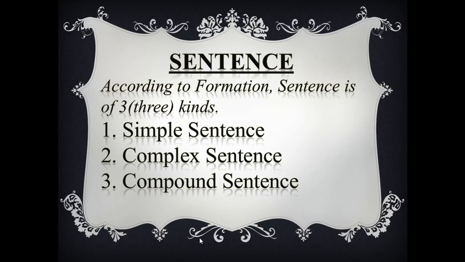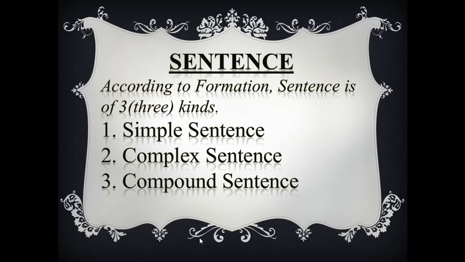A complex sentence is really very easy to trace. When you find a subordinate clause with a principal clause, it is a complex sentence. When you find only a principal clause, this is a simple sentence.